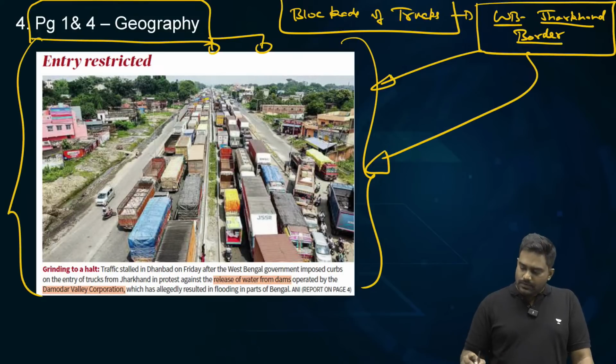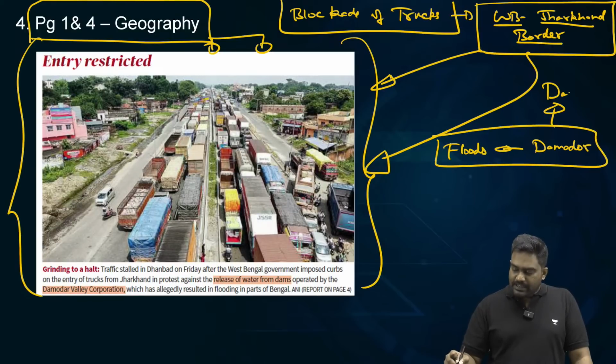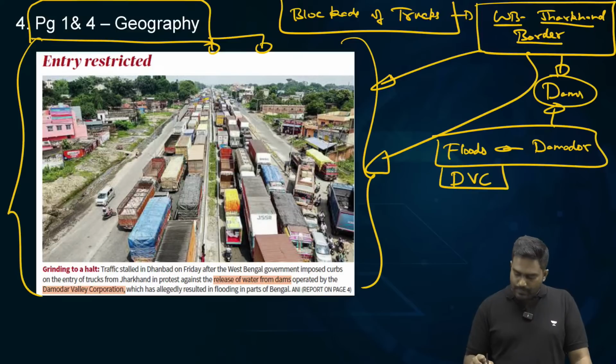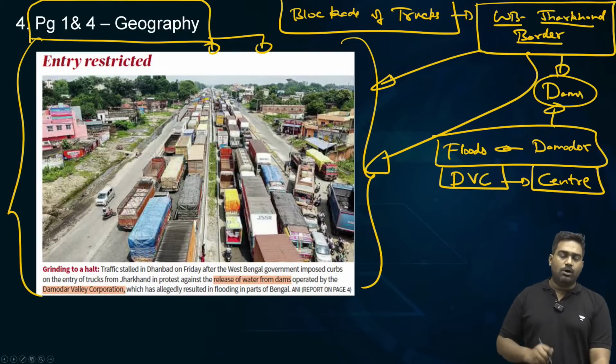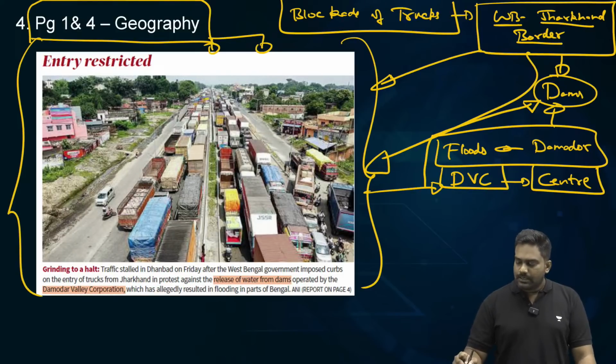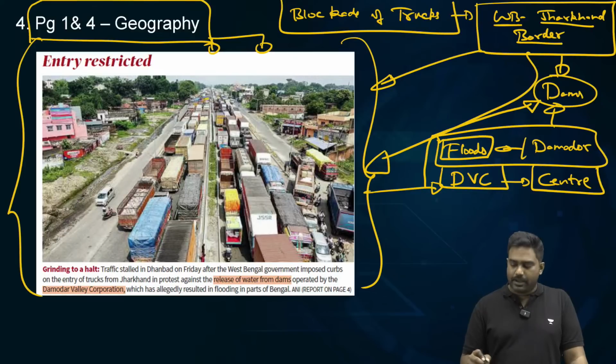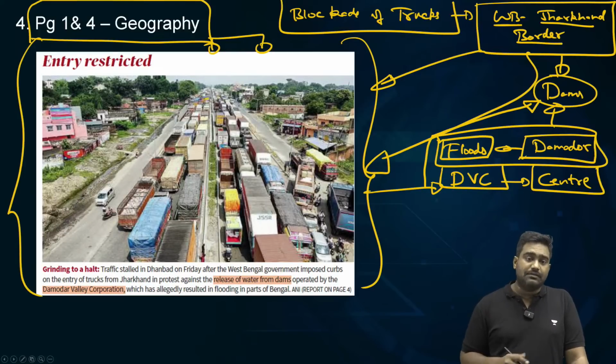It's because West Bengal is facing severe floods because of the Damodar river and the manner in which the dams on the Damodar are being operated by the Damodar Valley Corporation. The central government has greater control on the functioning of the Damodar Valley Corporation, which manages all the dam projects and other projects on the Damodar river. So this operation is leading to massive flooding in West Bengal, turning into a major disaster affecting the people, the infrastructure and the environment.